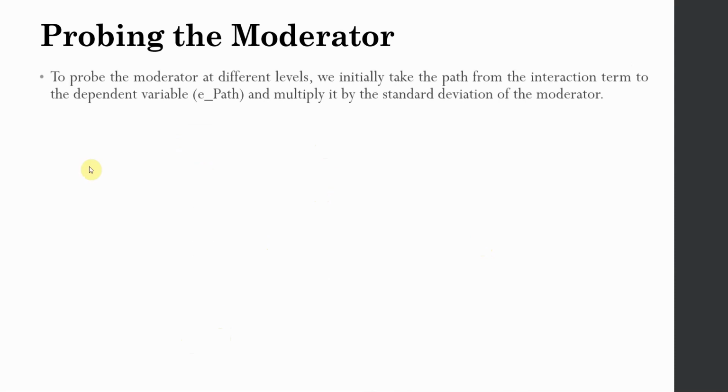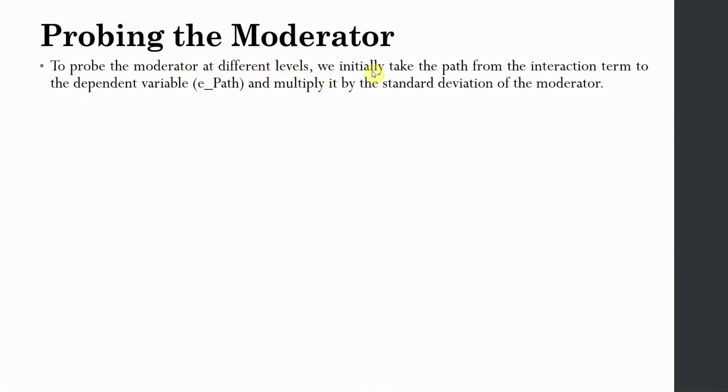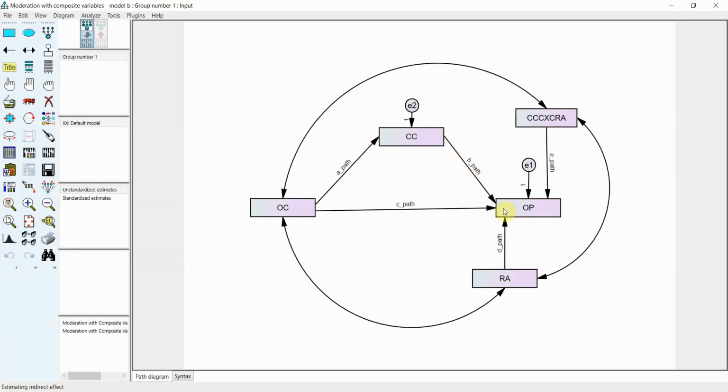Probing the moderator. To probe the moderator at different levels, we initially take the path from the interaction term that we defined earlier to the dependent variable, and this is defined as E path, and multiply it by the standard deviation of the moderator. Now why am I taking the path from the interaction term to the dependent variable? Because this is the relationship that is being moderated. Now since this is the relationship that is being moderated, your moderator is affecting the endogenous variable in this relationship, and your interaction effect is affecting the endogenous variable as well.